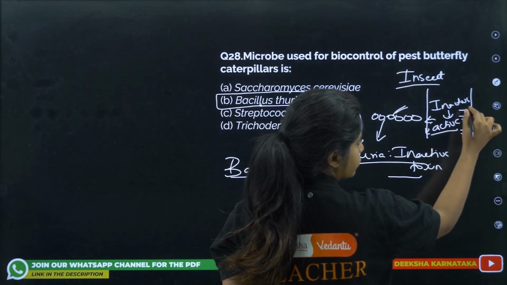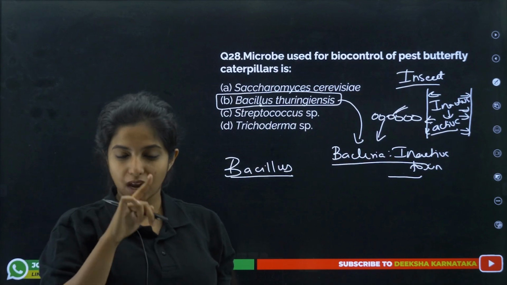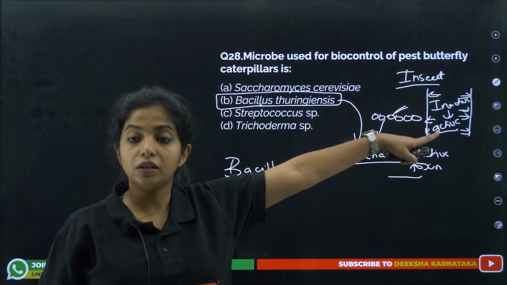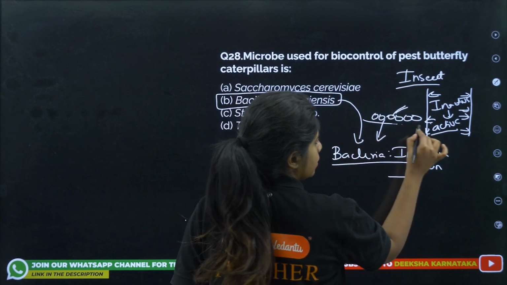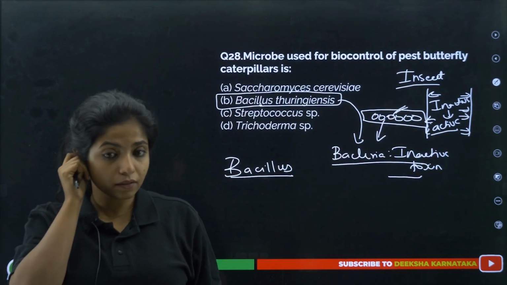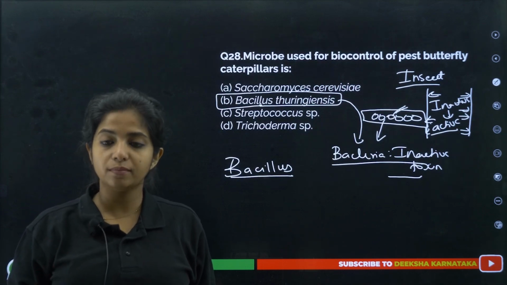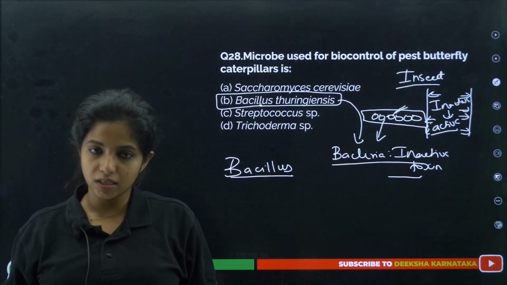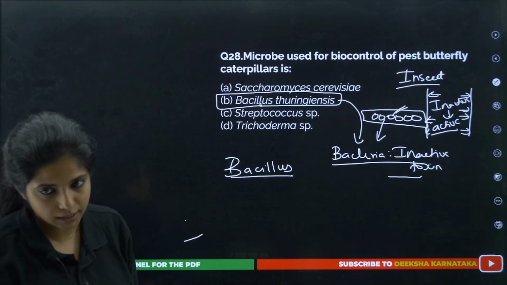damage the cellular layer over here. It is going to cause immense damage to the epithelial tissues, which is eventually going to kill this caterpillar. Okay, so Bacillus thuringiensis produces an inactive toxin, which, when inside the body of the caterpillar or an organism, becomes active and later kills it completely. So Bacillus thuringiensis is the answer for this.